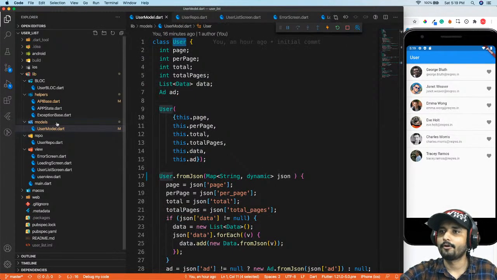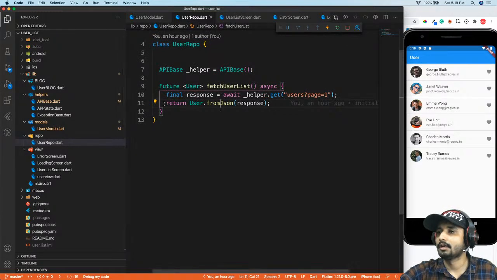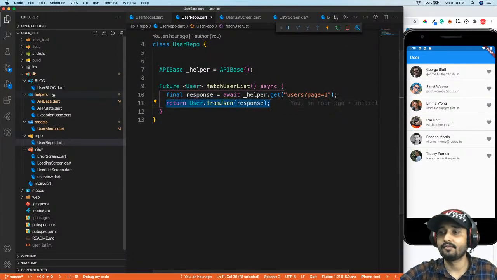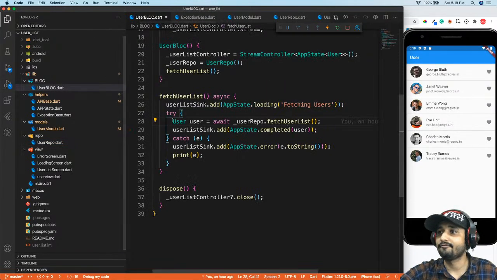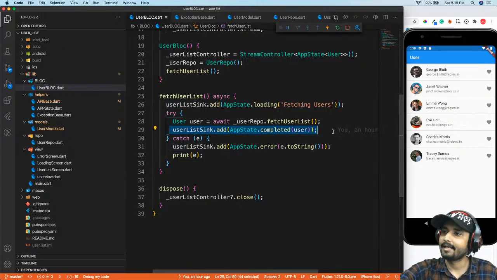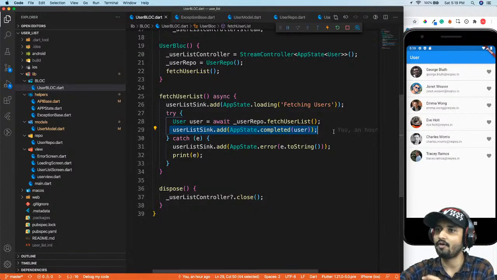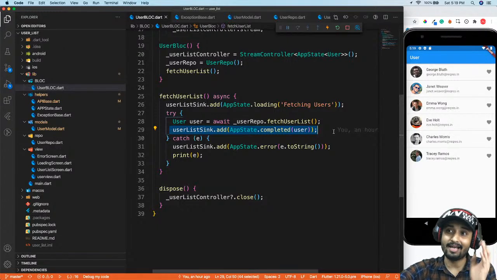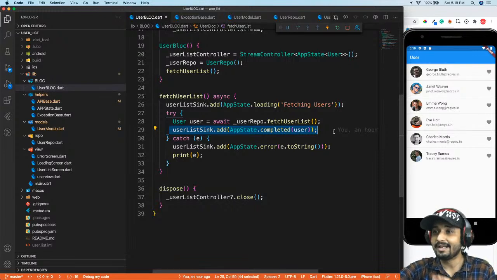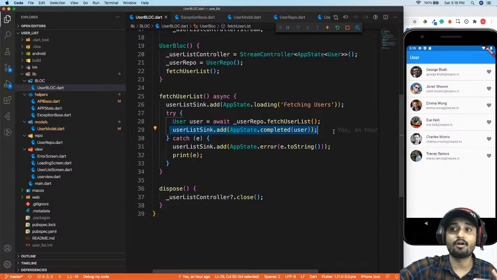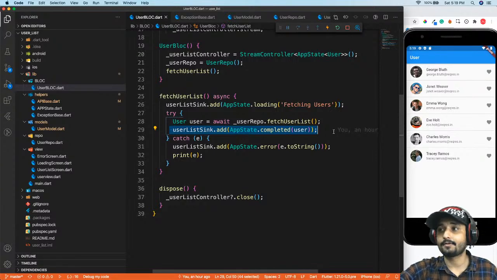So now from our repository we got some data, right? So again we will go back to our user block, and we have a type of user data right over here, and then we add it to our stream, and then we rebuild our UI. So this is the whole flow of our app, and this is the best way to manage your app state and to make API calls, I would say, because this is pretty simple. You have less code, which will result in better state management, better code management as well. And yeah, you will have fewer bugs if you have less code. That is more important.